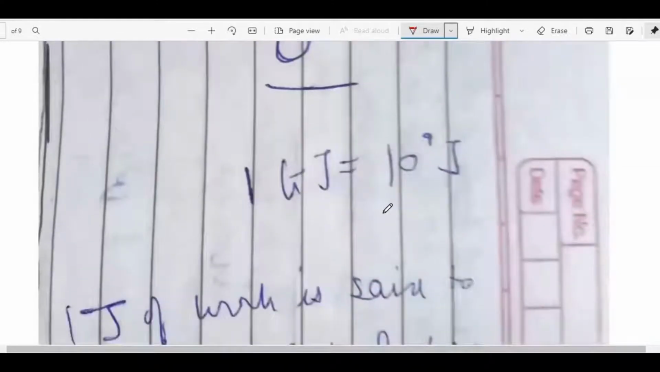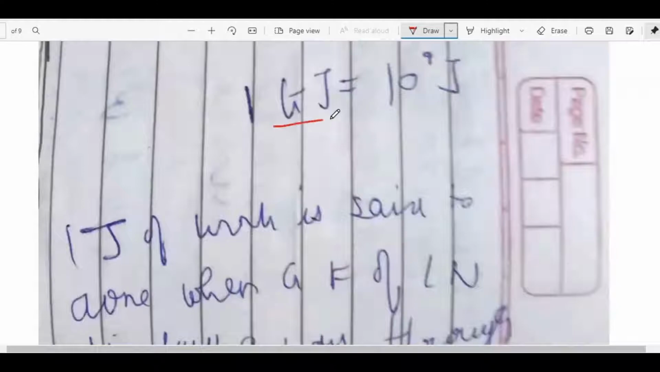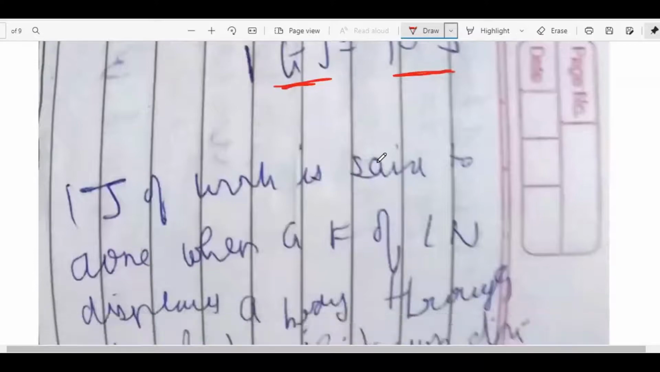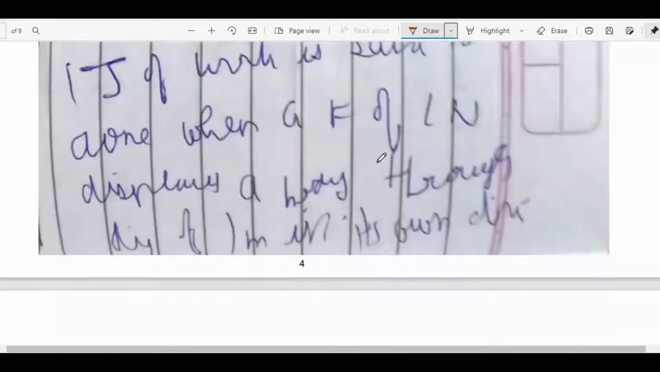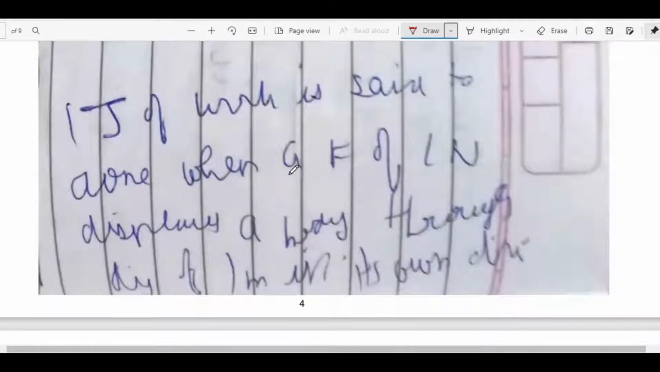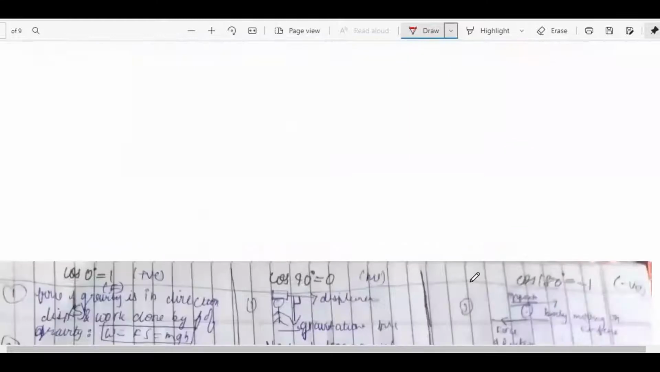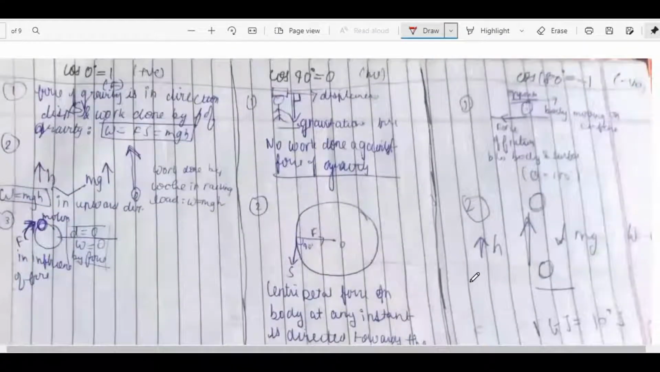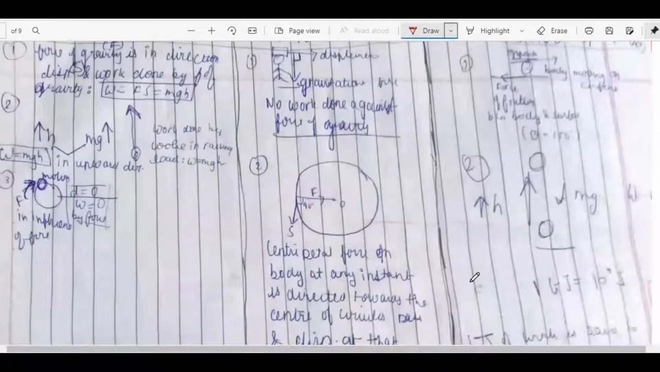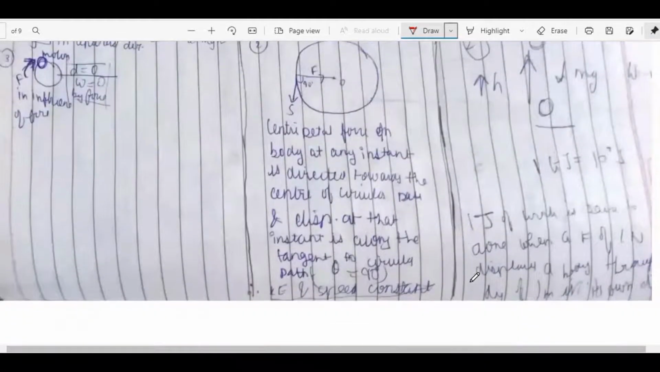Okay, 1 GJ is equal to 10 raised to 9 joule. It's not GJ, it's 1 giga joule, which is 10 raised to 9 joule. 1 joule of work is said to be done when a force of 1 Newton displaces a body through a displacement in its own direction. You can see the entire chart. If you wish, you can also take a screenshot.